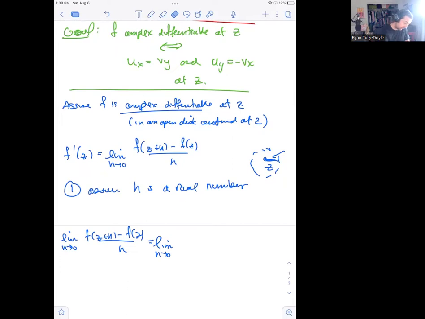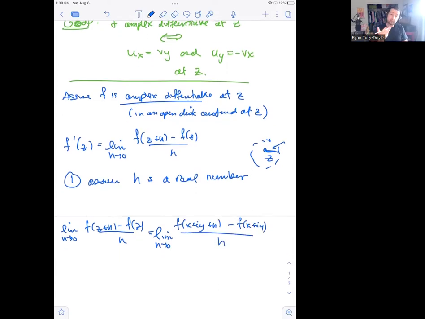Let's be slightly careful. I'm going to think of this as f of z, which is f of x plus iy plus h minus f of x plus iy over h. But since h is real, I can lump it in with the x, and that gets me the limit as h goes to 0 of f of x plus h plus iy minus f of x plus iy over h.